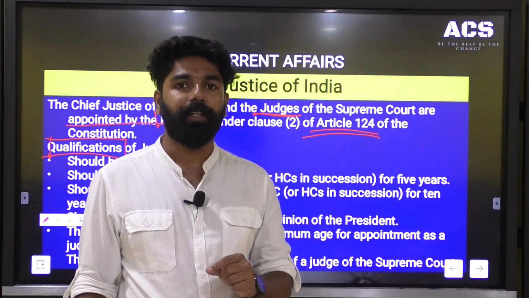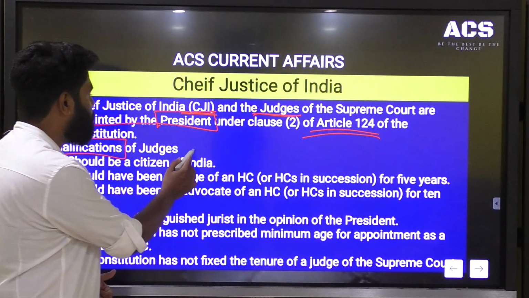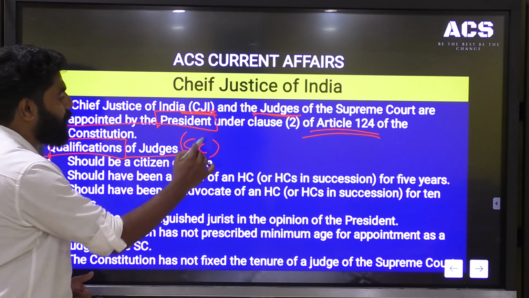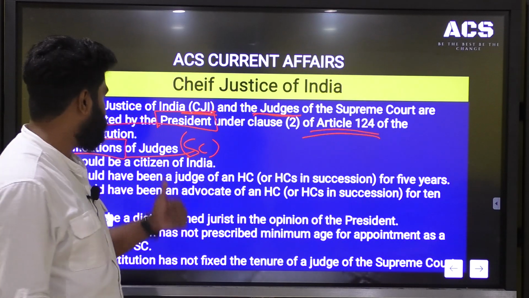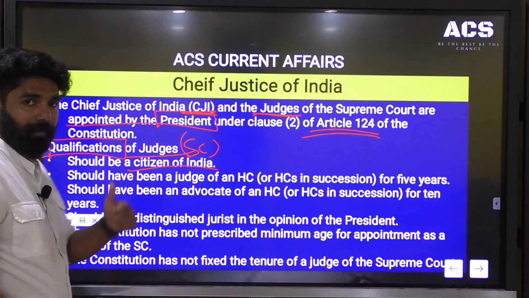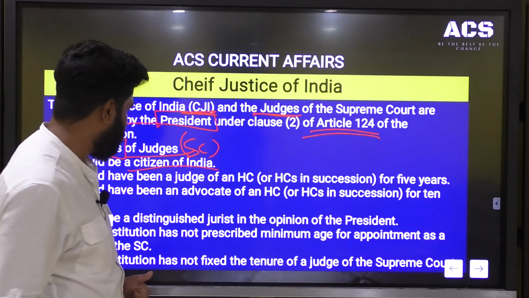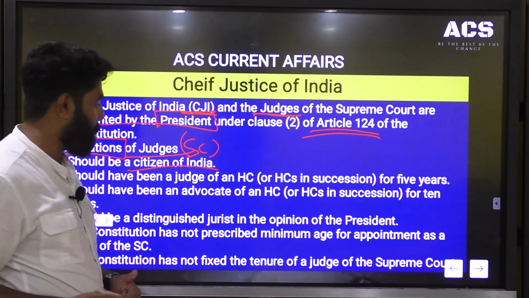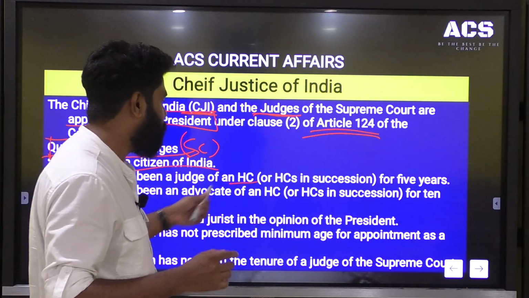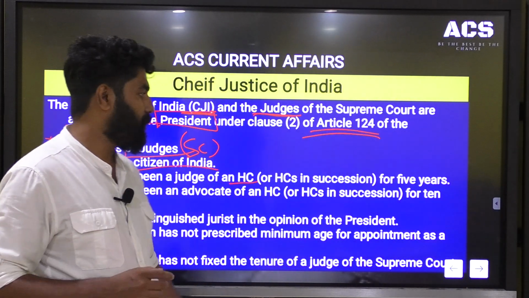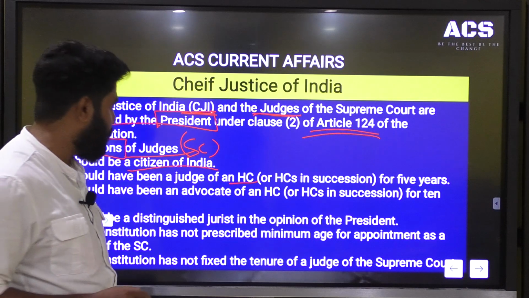Moving on, another important fact for the prelims examination is the qualification to become a Judge of Supreme Court. Here I am taking only the case of the Supreme Court. The person should be a citizen of India. That is one criterion. Then, a judge of a High Court for 5 years or an advocate of a High Court for 10 years.